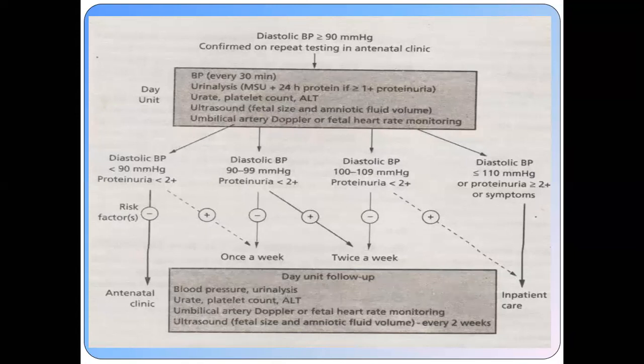Midstream urine analysis: you assess it for proteinuria, and meanwhile you send her CBC for the platelet count.